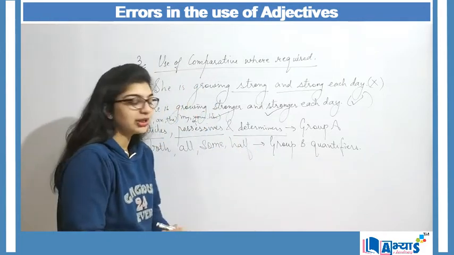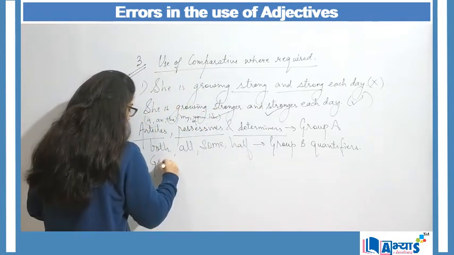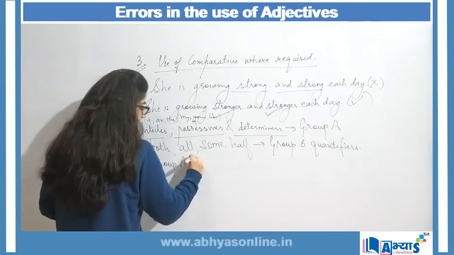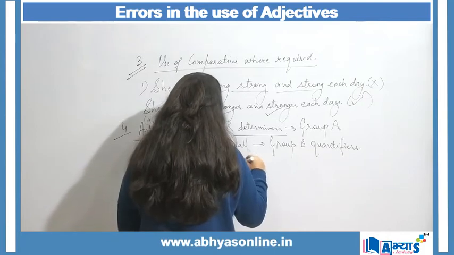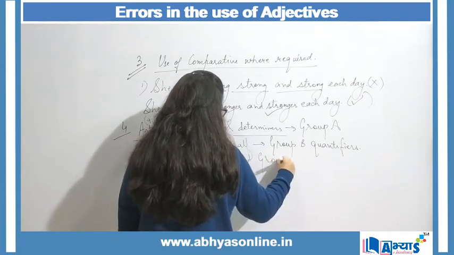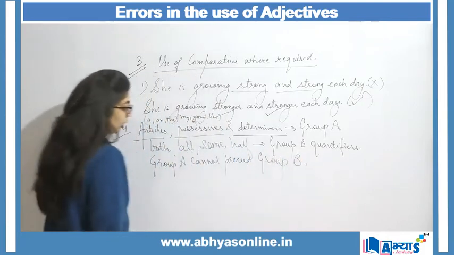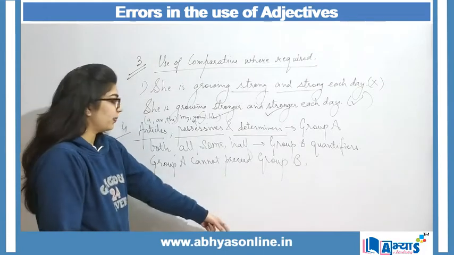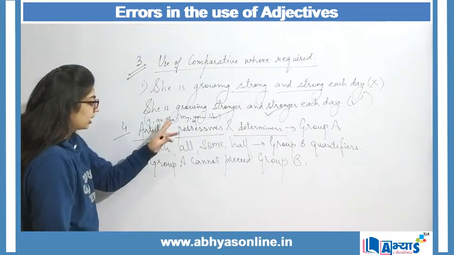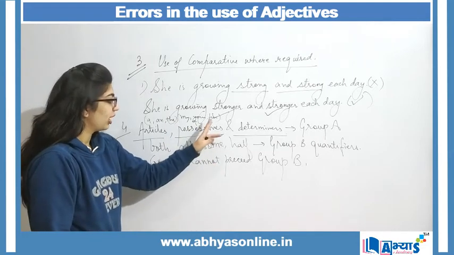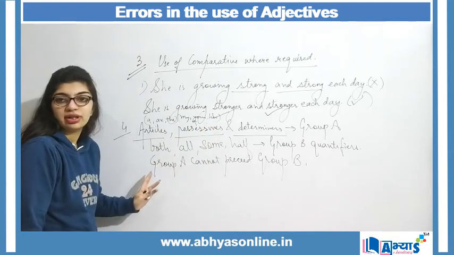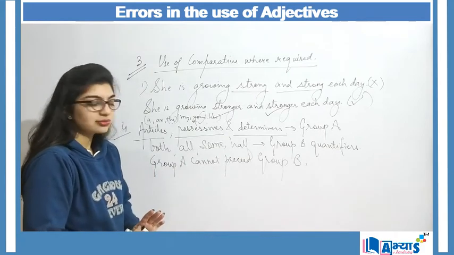We should remember group A cannot precede group B. Group A cannot precede group B, which means that I cannot say the all, your some, his both. This is wrong. Right?